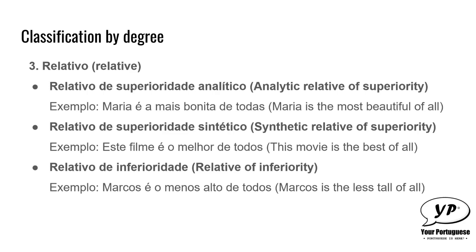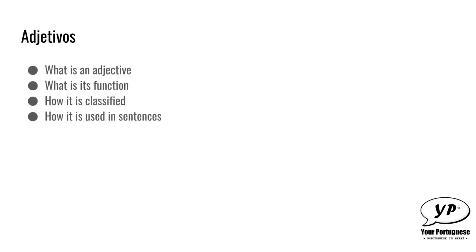Marcos é o menos alto de todos. You just add the word menos, the adjective, and in the end, de todos. Here you see that it ends with OS, de todos, because Marcos is a masculine substantive. So by now you should know what is an adjective, what is its function, how it's classified, and how it's used in sentences in Brazilian Portuguese.